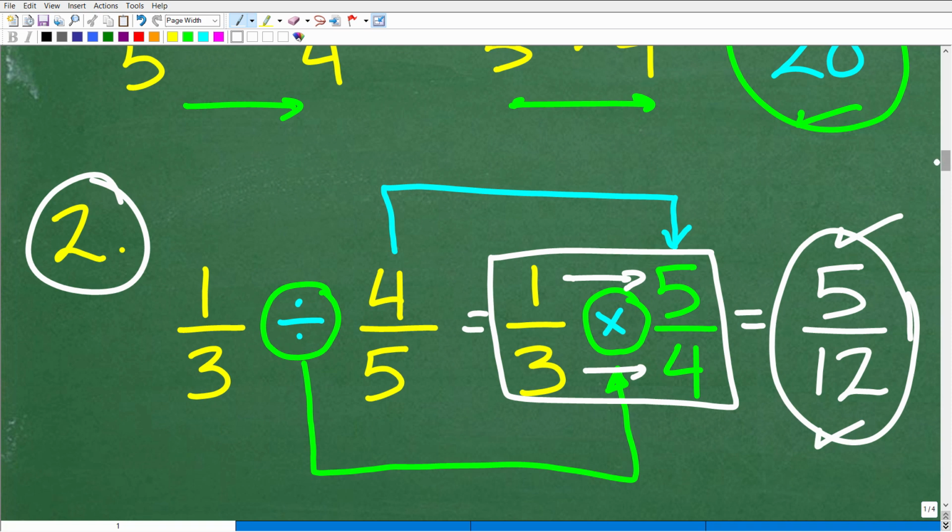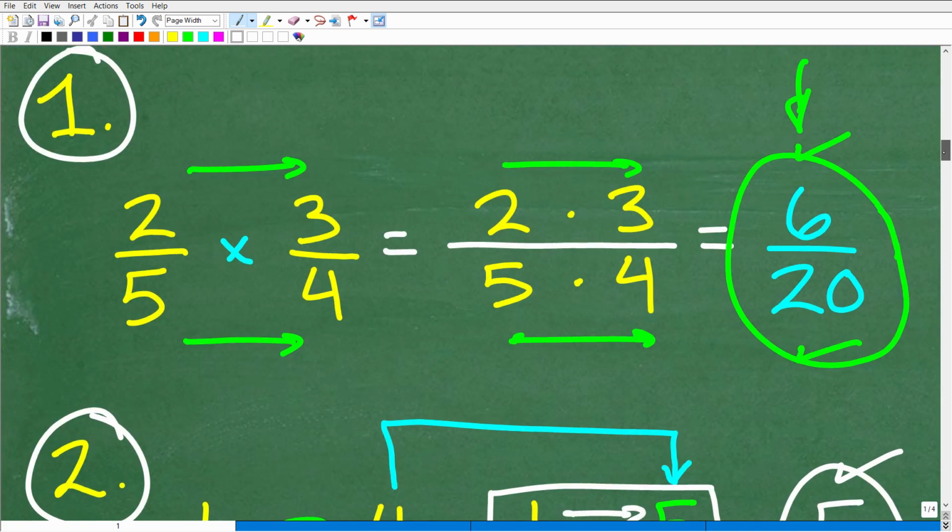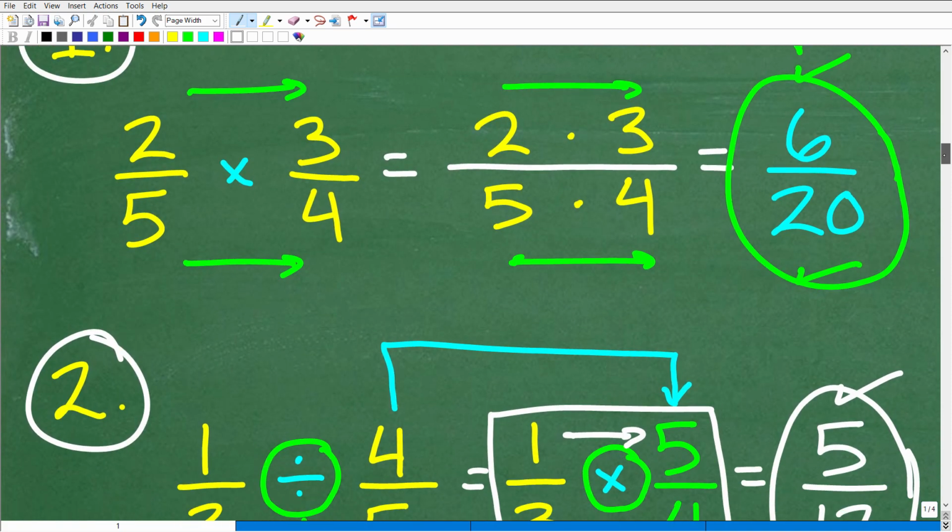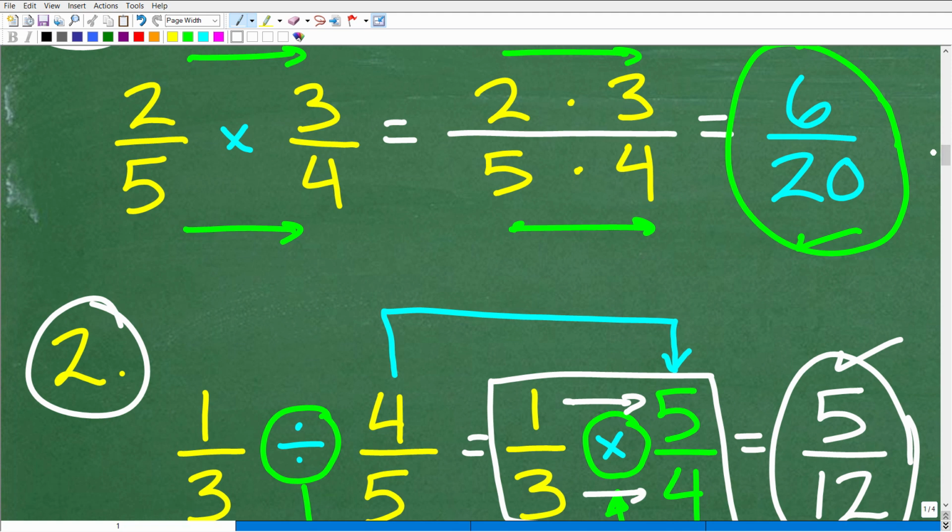All right, so hopefully you're like, yeah, this is easy stuff, and it is easy stuff. The deal is, a lot of people kind of confuse this, right? They're like, what do I do? I forgot how to do this. So if you can remember the big picture, the way I'm going over it, I think it's going to be very, very helpful.